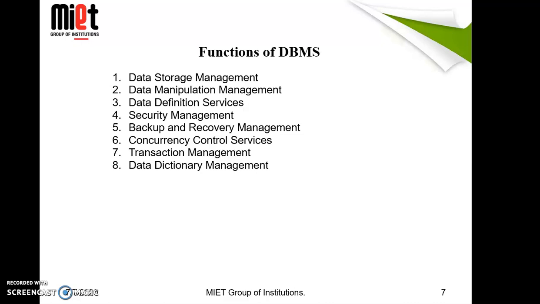DBMS provides a data dictionary or system catalog function in which descriptions of data items are stored and which is accessible to the users, like names of the tables, names of the attributes, length of attributes, number of rows in each table, and storage and structure of each table. These are the information stored as metadata. Metadata is data about the data.